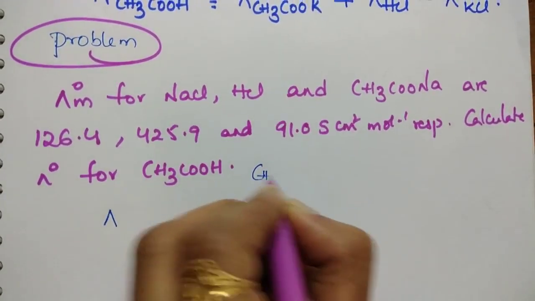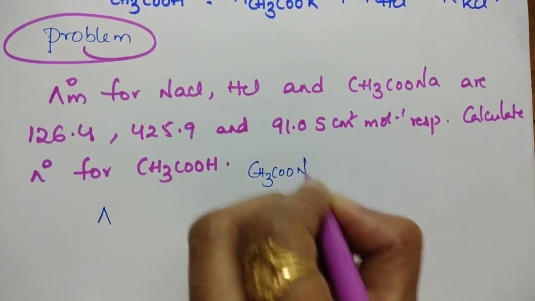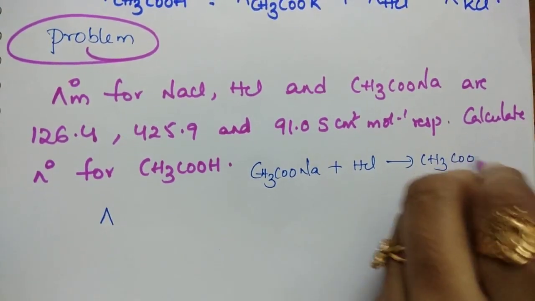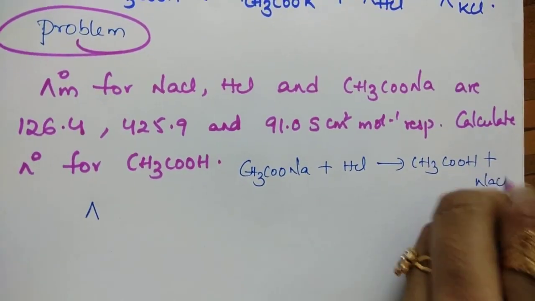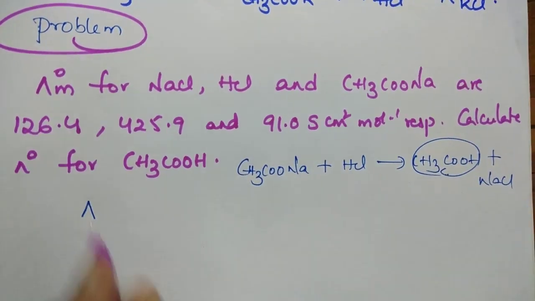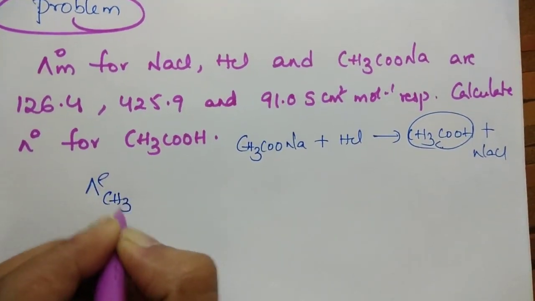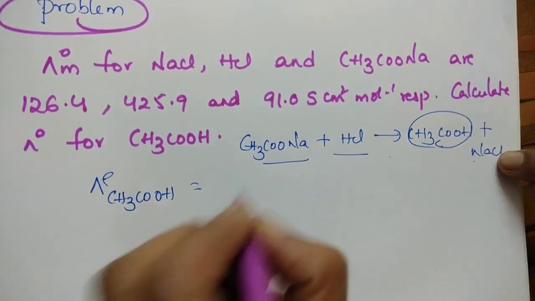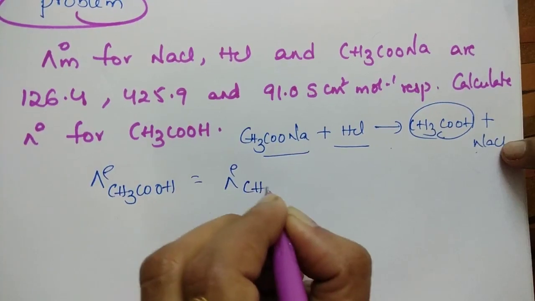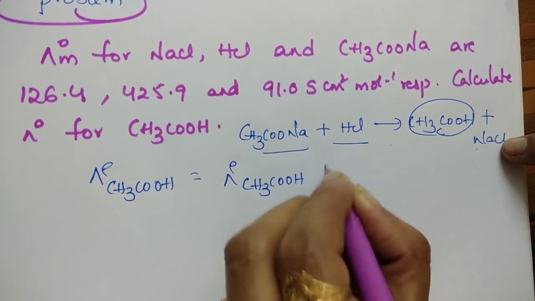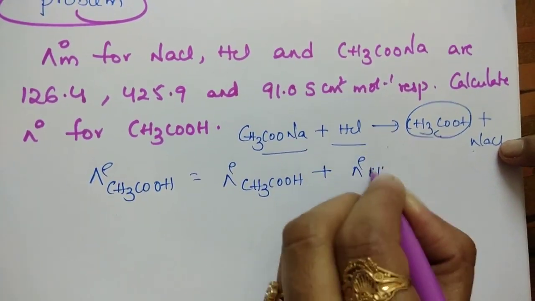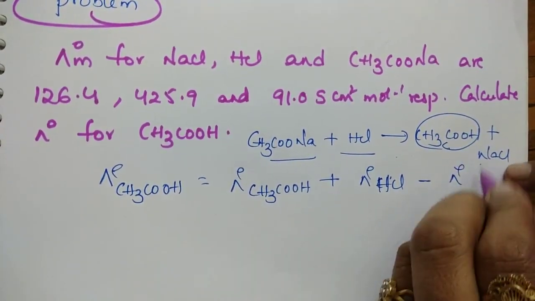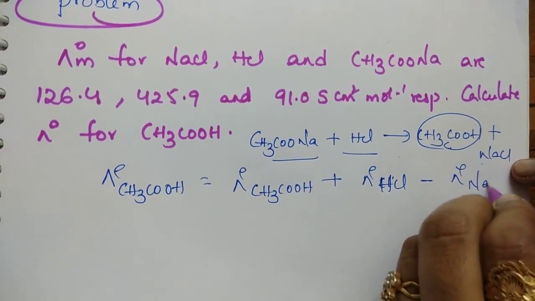We know that CH3COONa plus HCl gives CH3COOH plus NaCl. So we want to find the molar conductivity of acetic acid at infinite dilution, which is equal to the sum of these two minus NaCl: limiting molar conductivity of sodium acetate at infinite dilution plus HCl minus molar conductivity at infinite dilution of NaCl.